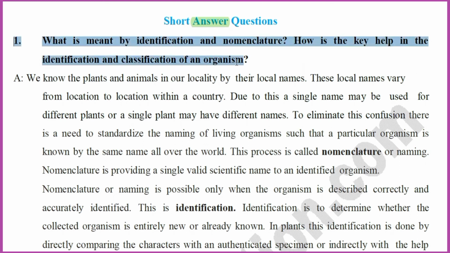The first question is: what is meant by identification and nomenclature? How does a key help in the identification and classification of an organism?